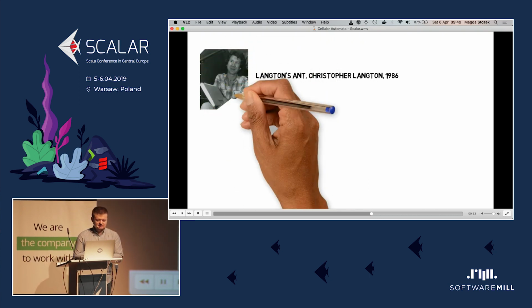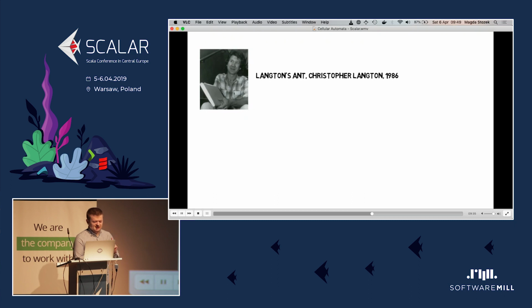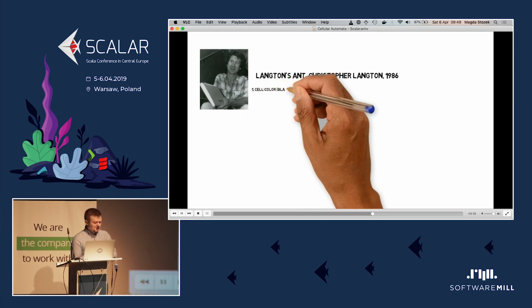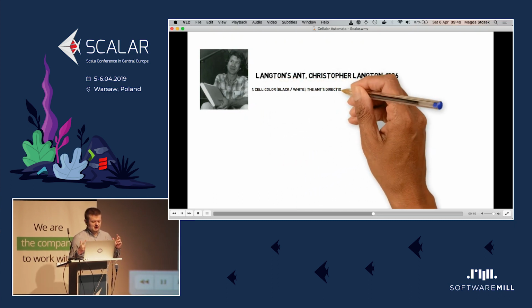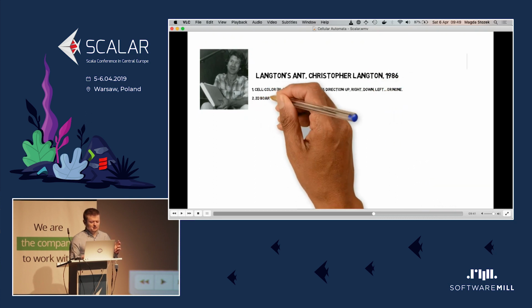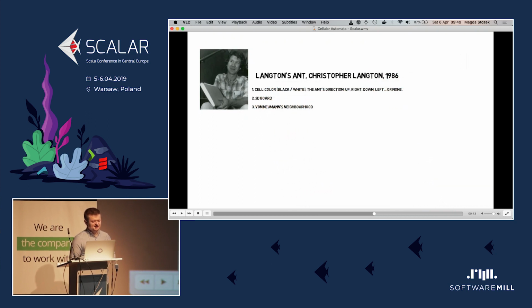This one was created by Christopher Langdon in the 80s. It's a bit more complicated. We have a cell with 2 fields inside. Again, a color, like black or white, and the ant's direction. I mean, we have an ant on a field, but we don't have to have it. The only thing that we are interested in in case of the ant is the direction it is headed.